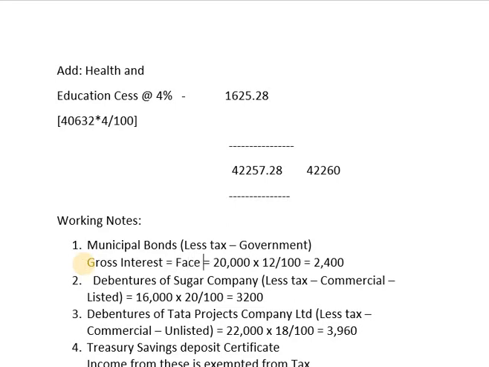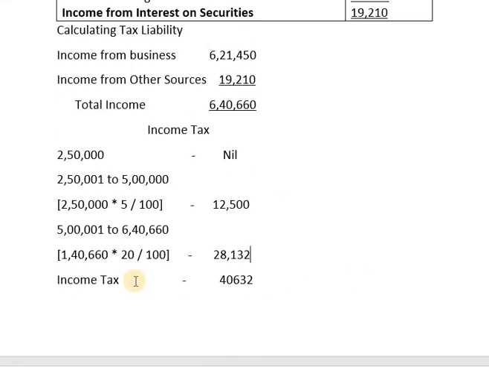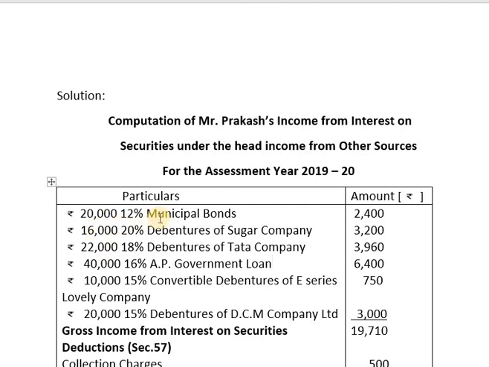Gross interest equals to face value into rate divided by 100. So the face value of the security is 20,000 into rate of interest is 12 by 100, that is 2,400 rupees. So this will be recorded here as rupees 20,000 12% municipal bonds 2,400.